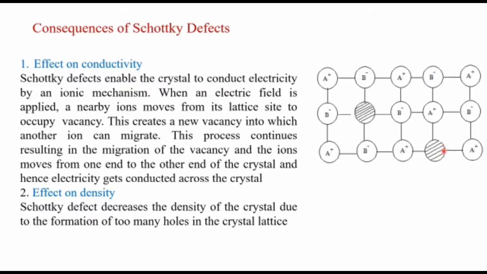So these ions will move like this. So this A plus will move here. So here one vacancy will be there. So next ion will move here. Then here vacancy is there. So next ion will move here. Then next ion will move here. So from one end to the other end, the ions will move through this crystal lattice. So because of that movement, it will conduct electricity.